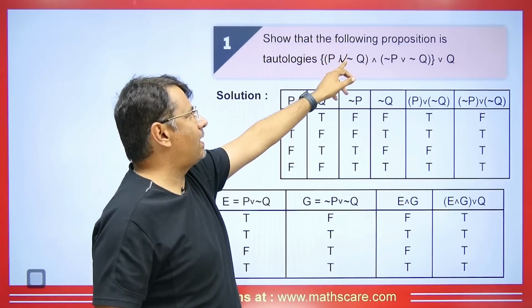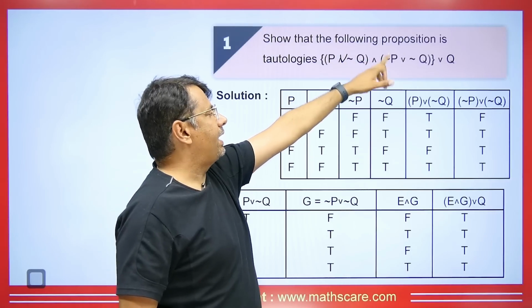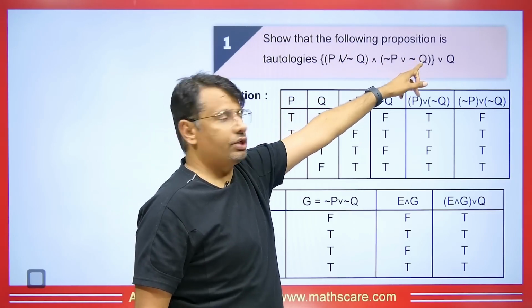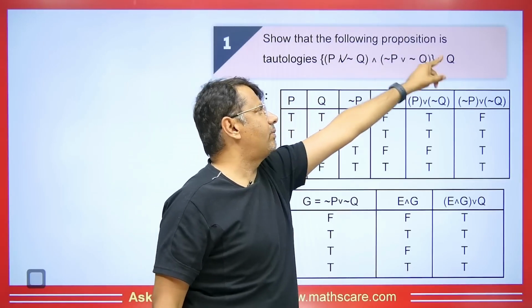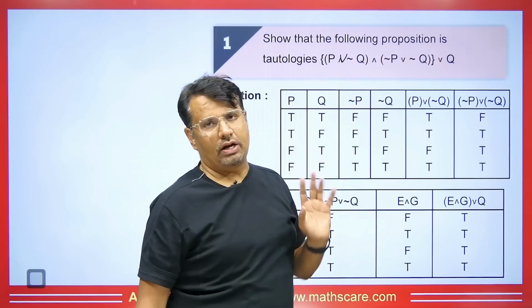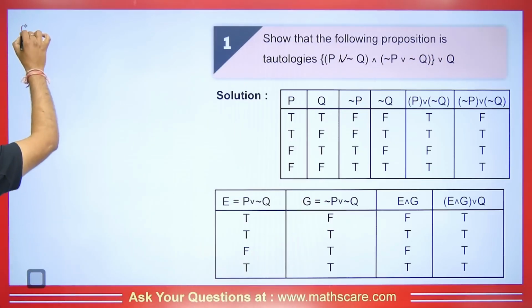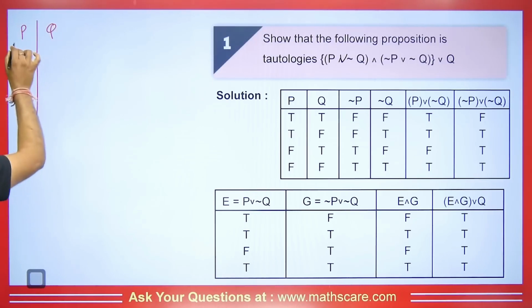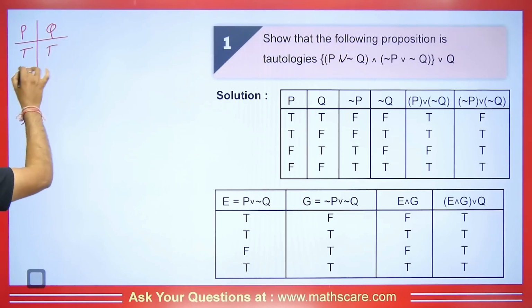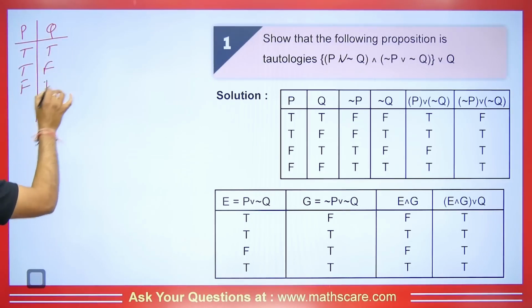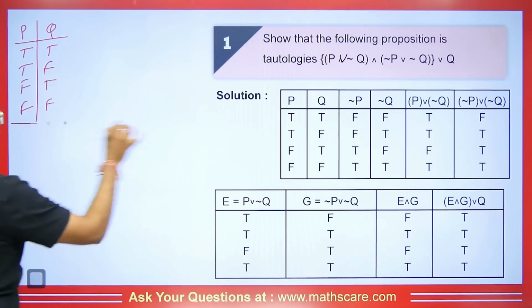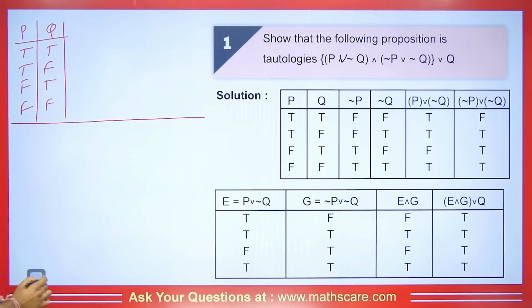Students, you can see that here it is P or negation Q, and negation P or negation Q, and here or Q is coming. So you have to find out whether it is a tautology or not. So what we will do here is we'll take P and Q. So we will get true, true, true, false, false, true, and false, false. And students, let's understand what we will do after this.